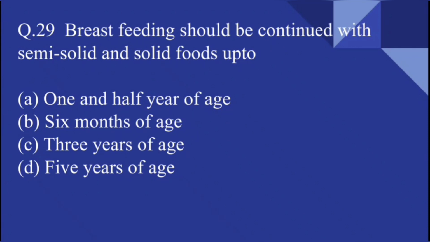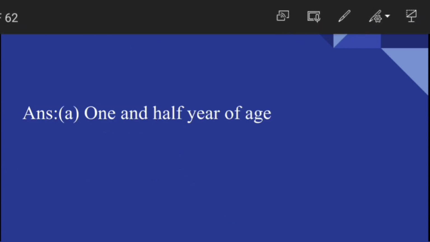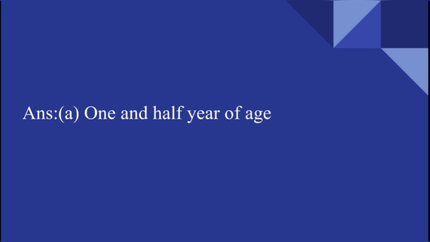Breastfeeding should be continued with semi-solids and solids up to 1.5 years of age, 6 months of age, 3 years of age, or 5 years of age. Here the question is up to what time breastfeeding should be continued with semi-solid and solid food. The answer is 1.5 years of age.